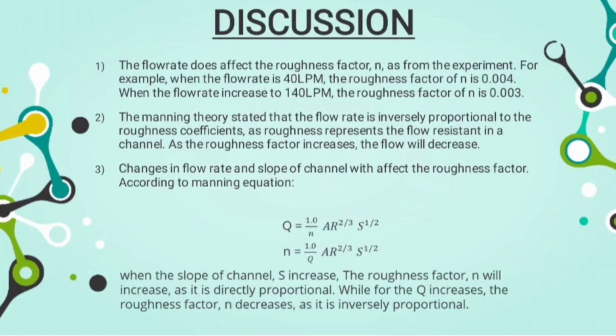Change in flow rate and slope of channel will affect the roughness factor, according to the Manning equation. When the slope of the channel has increased, the roughness factor n will increase, as it is directly proportional, while for Q increases, the roughness factor n decreases, as it is inversely proportional.